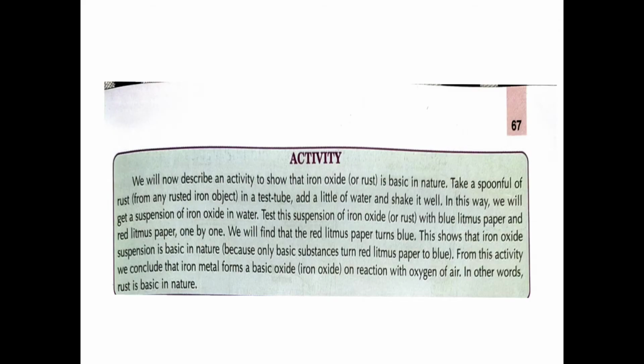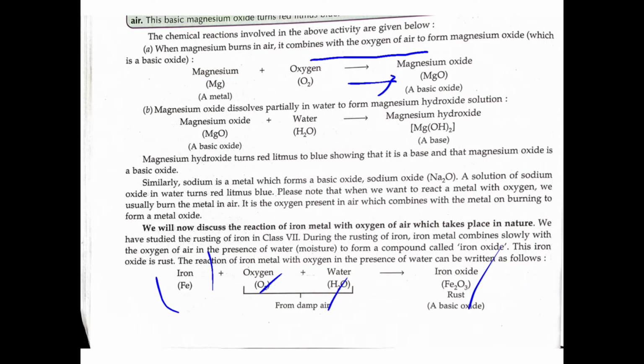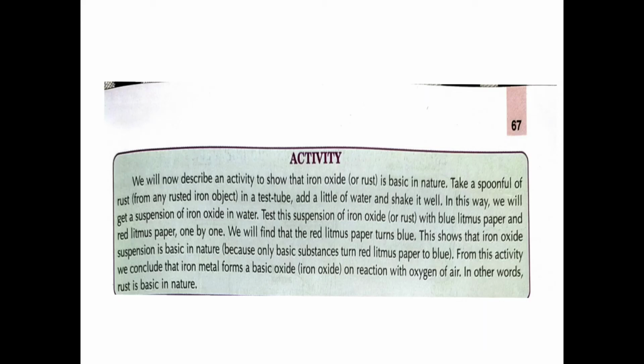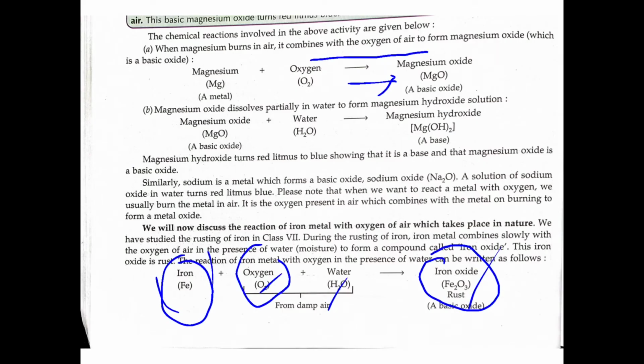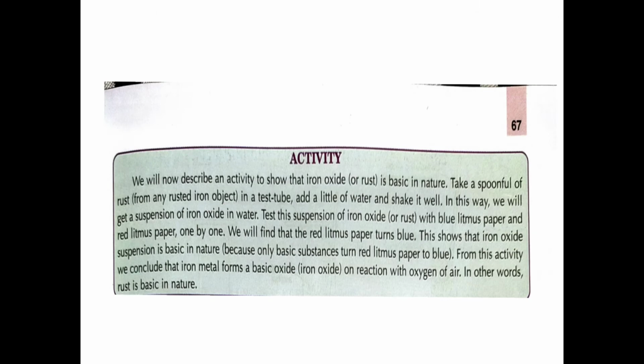Now we are going to prove that iron oxide, iron is a metal. Metal plus oxygen, we obtain metal oxide. So we are going to check whether this metal oxide is base or acid. We know that metal oxide will always be base. So here also we are going to prove this rust is base.